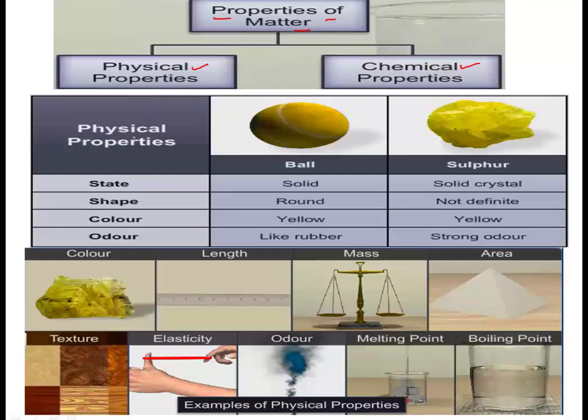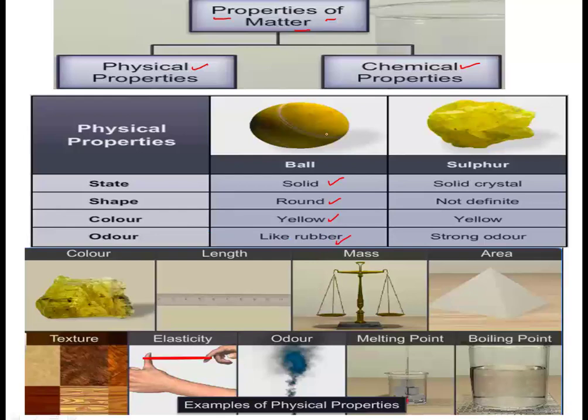So physical properties, they involve basically the state of the substance, shape, color, odor. Now let us take into consideration a ball, right? So ball will be, as per its state, it's a solid. It is round in shape. Its color, as seen, it's yellow, and odor will be rubber-like.